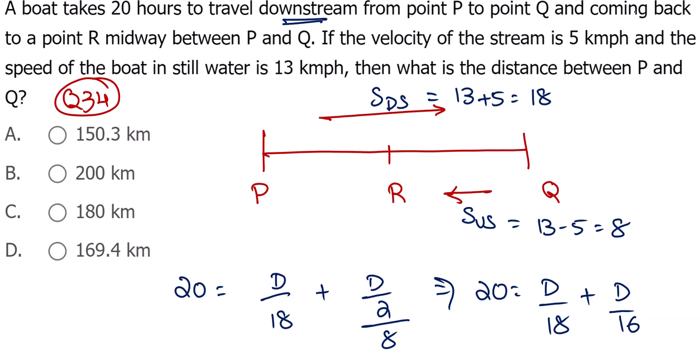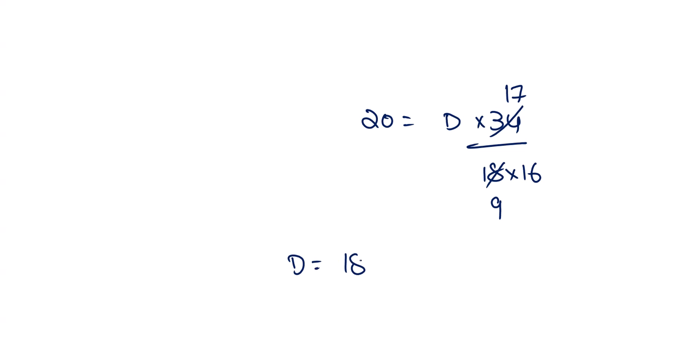This 20 hours, the coming back is also involved. 20 hours to travel downstream and they continued. So 20 is for moving P to Q, and time taken for the return as well. So one unknown, one equation. Okay, so 20 equal to D common. Okay, we can add those: 34 divided by 18 into 16. Here we got 17, here 9, 144. So we got some fraction, agreed, 180 into 16 divided by 17.